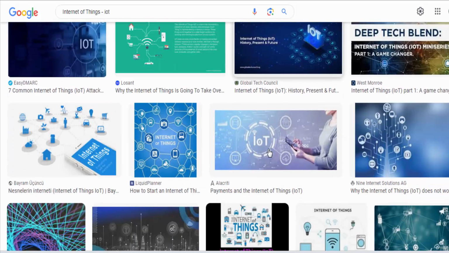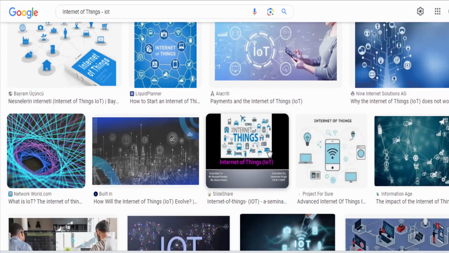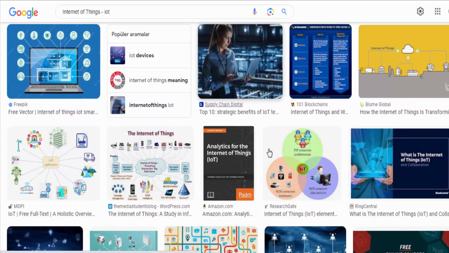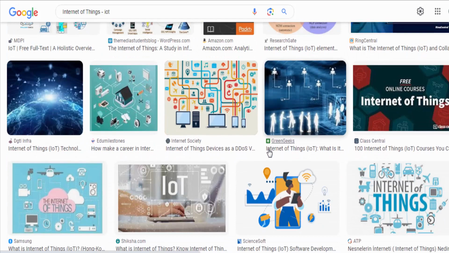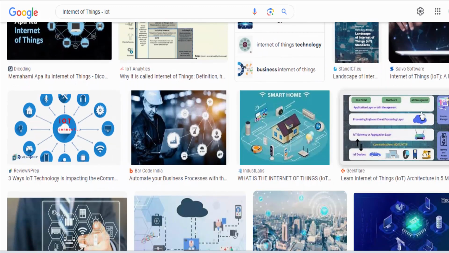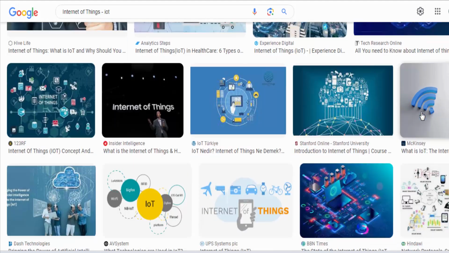devices from different manufacturers. Overall, the Internet of Things has the potential to transform the way we live and work, enabling a more connected and intelligent world where devices and objects collaborate to improve efficiency, convenience, and our overall quality of life.